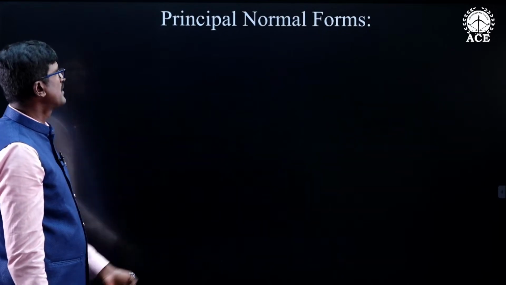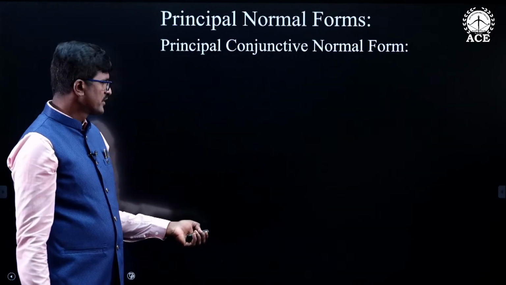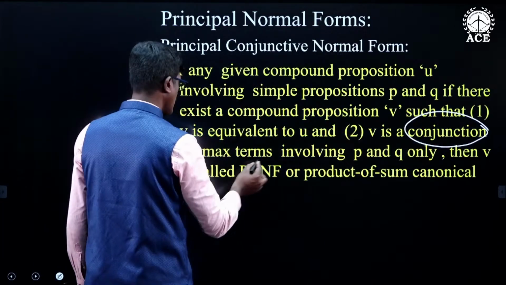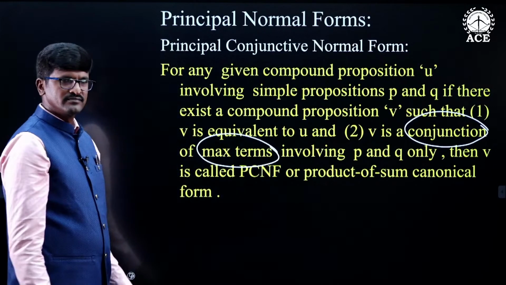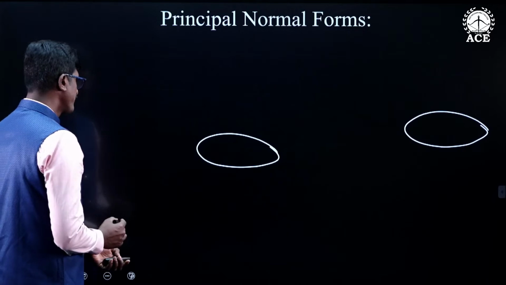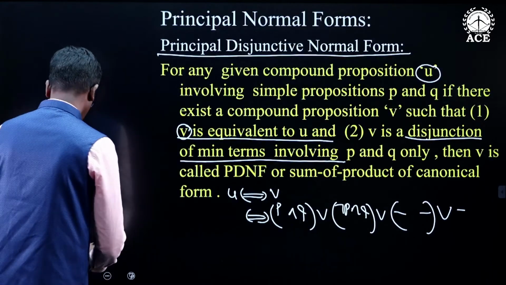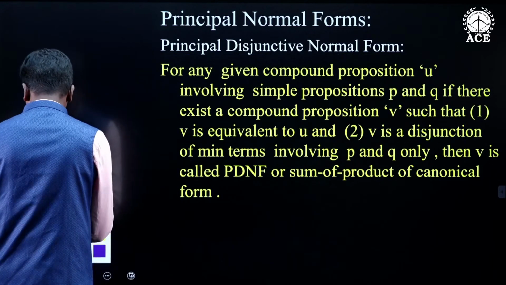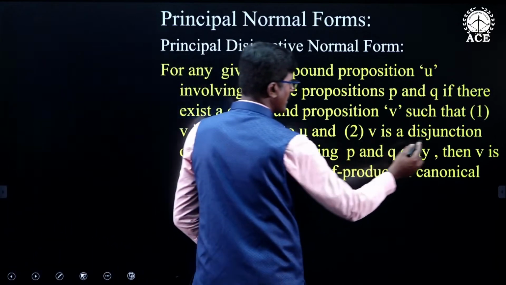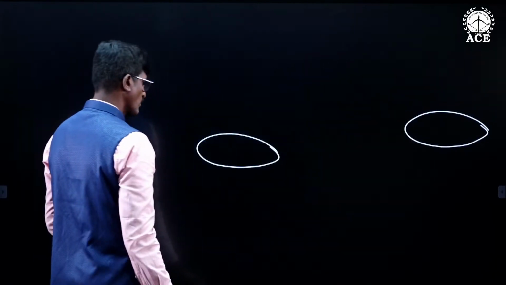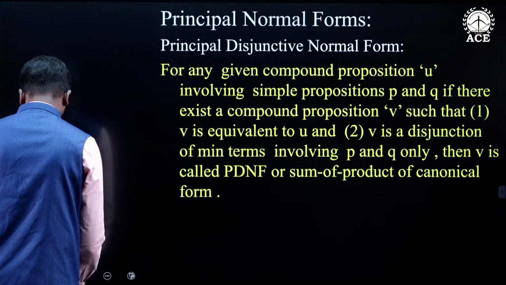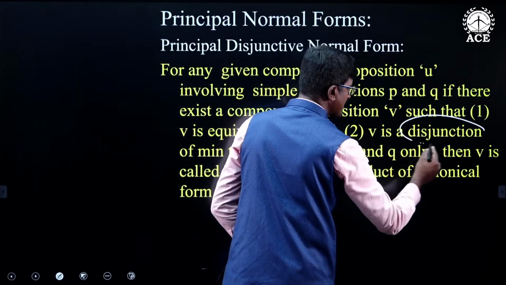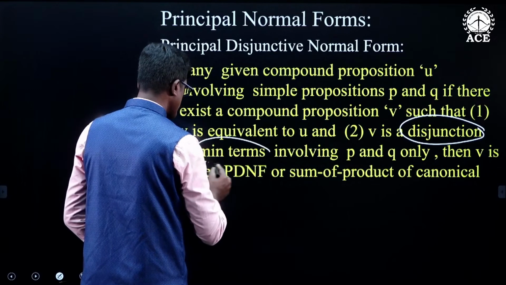Now, look at what is principal conjunctive normal form. Principal conjunctive normal form is nothing but conjunction of max terms. And principal disjunctive normal form is nothing but disjunction of min terms.